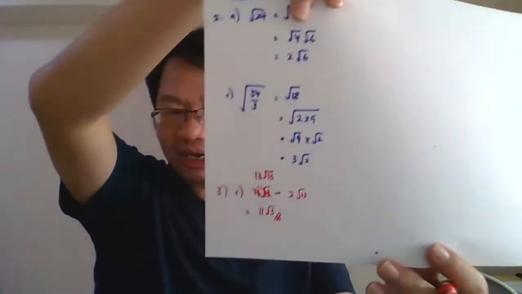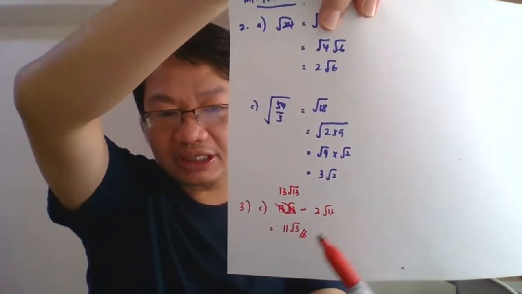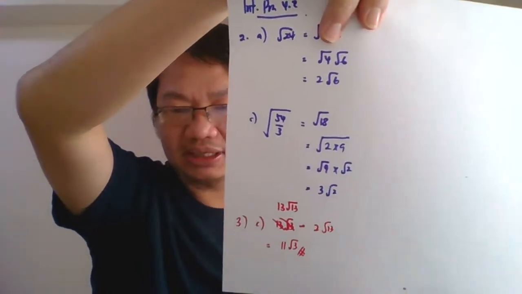So, number 3C. Simplify the following: 13 surd 3 minus... 13 surd 13 minus 2 surd 13. As easy as ABC. Because there is surd 13 on the left and surd 13 on the right, the numbers you just subtract. The final answer is 11 surd 13, done. For question C it is very direct. 13 minus 2, so you get 11. Surd 13 just cut and paste. That is your question C.